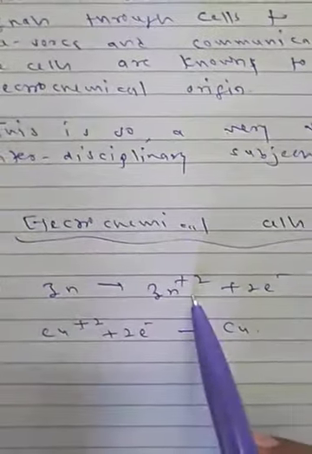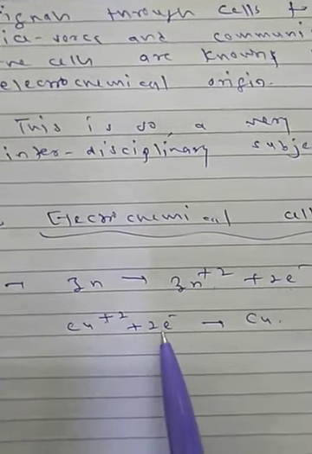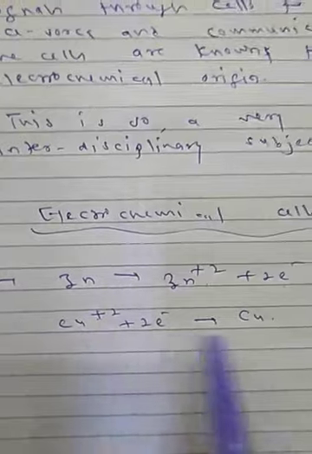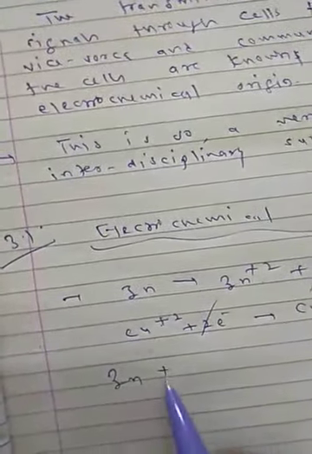In this way we cancel the 2 electrons, and on this side we get Zn2+ plus copper.